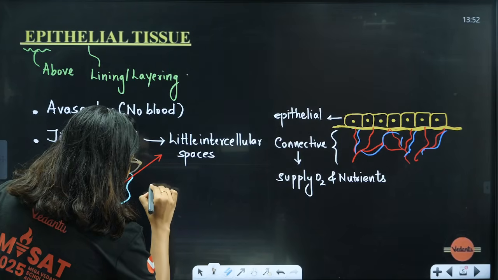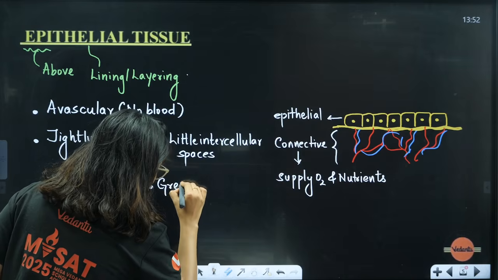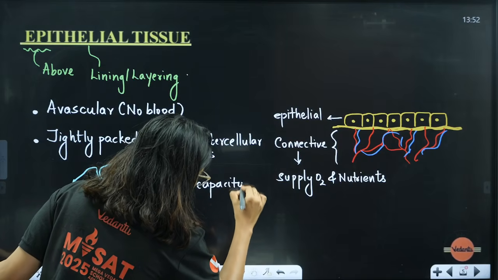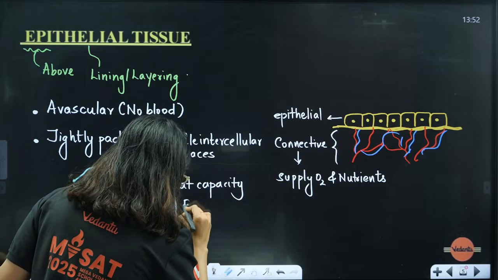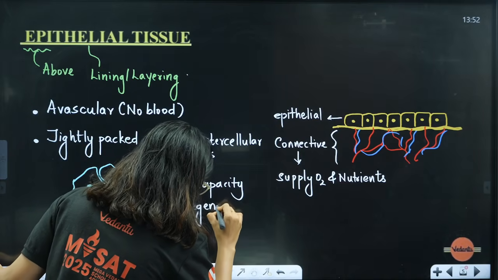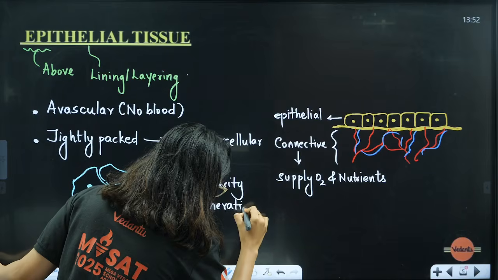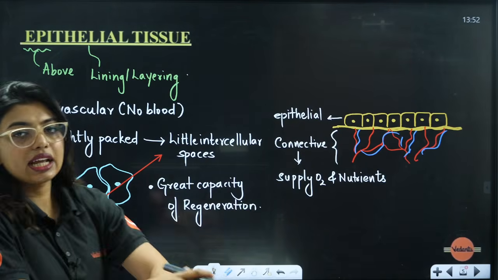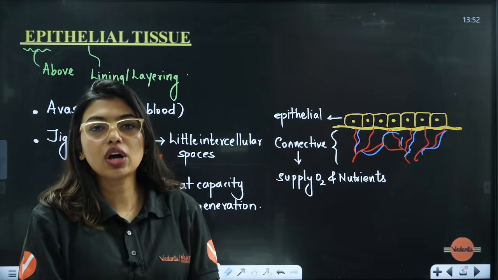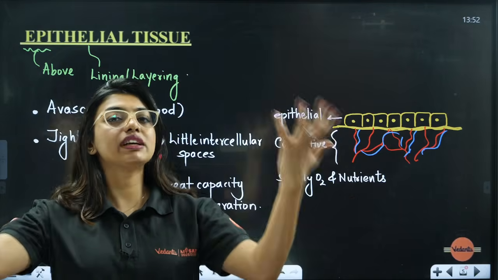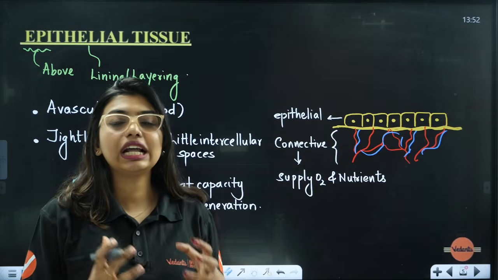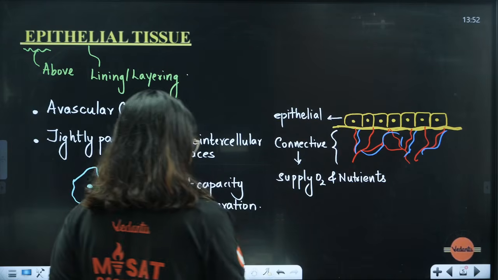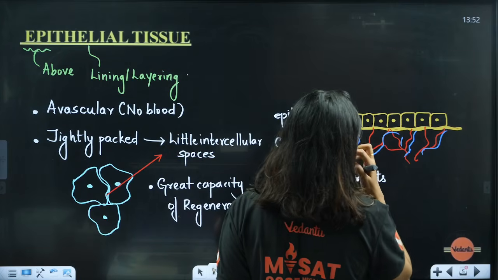Very important: they will have great capacity of regeneration because they are present on the outside, in the layering part. There is a lot of wear and tear because they are always exposed to the environment, so there are high chances that wear and tear is going to happen. To protect them from the wear and tear, we require them to have a great regeneration capacity.